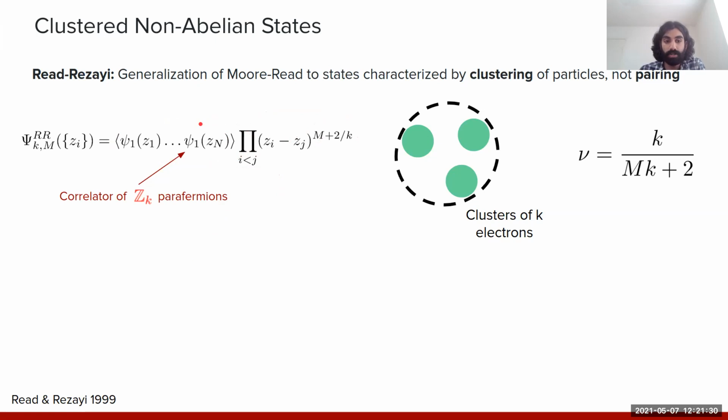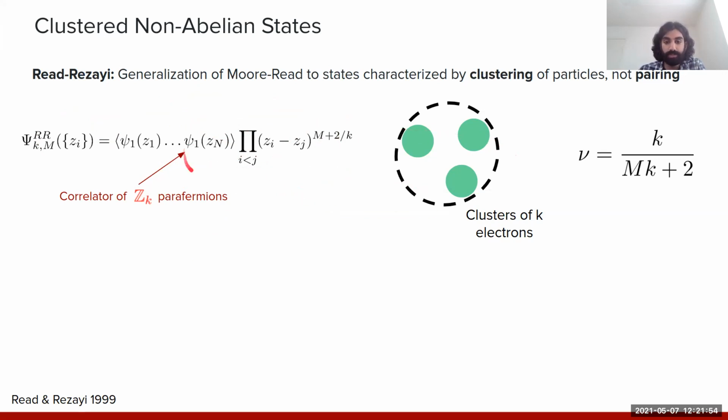The physical content that we should extract from this wave function is that it only vanishes if we bring k plus 1 electron coordinates to the same point. So the standard picture of what this wave function is describing is a state in which electrons are forming clusters of k, as opposed to a state characterized by the pairing of some composite fermion object.